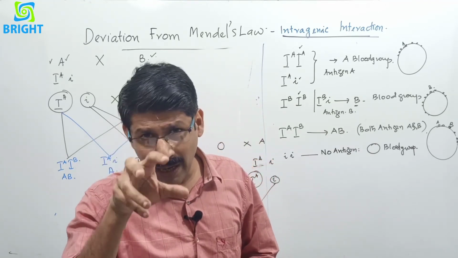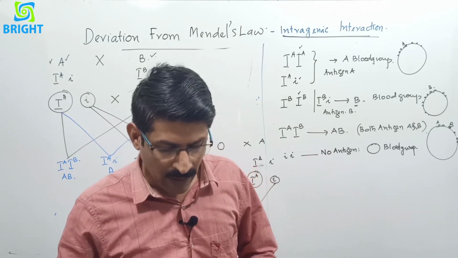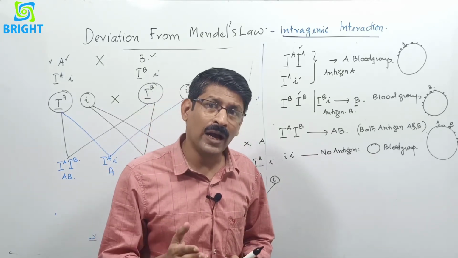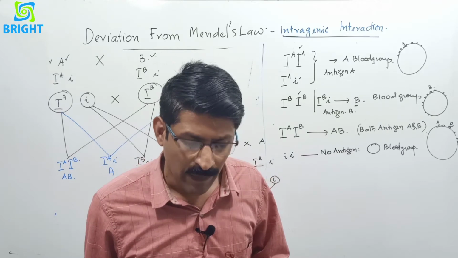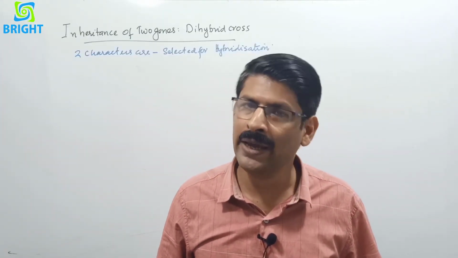Other examples for multiple allelism or codominance are coat color in rabbit and also starch synthesis in pea plant.